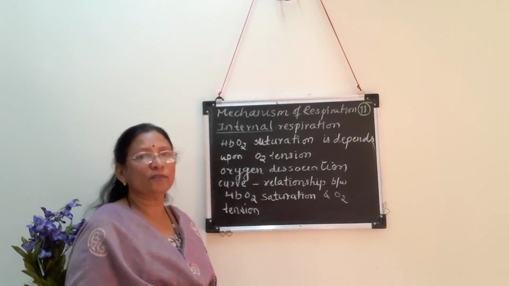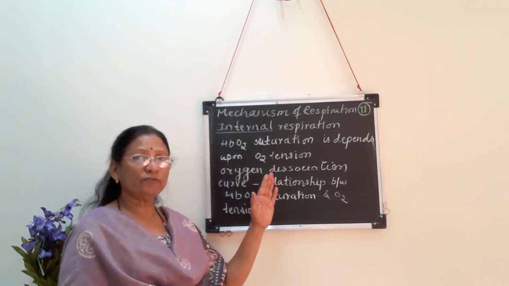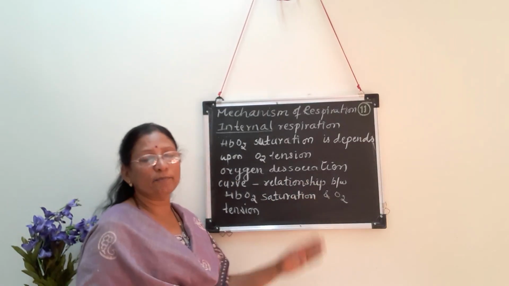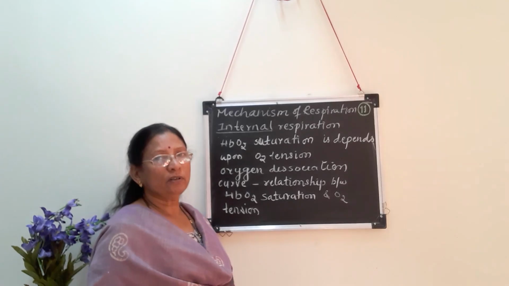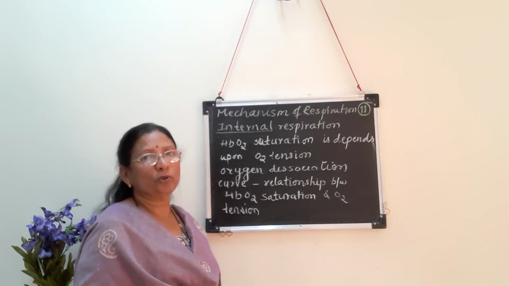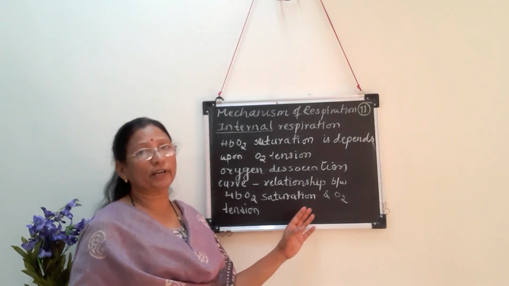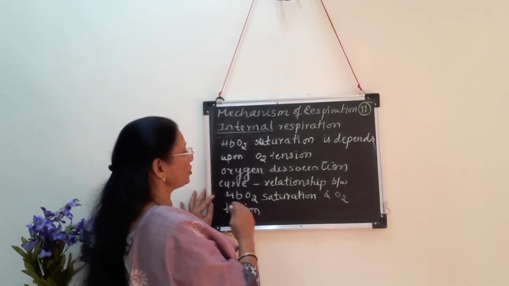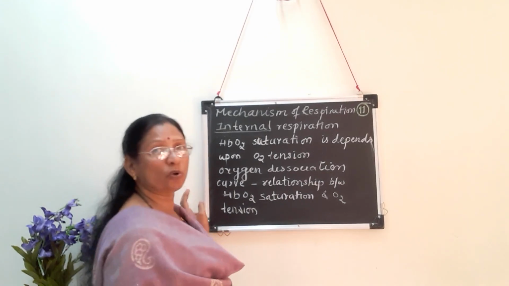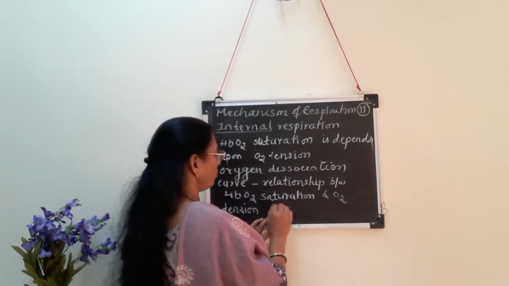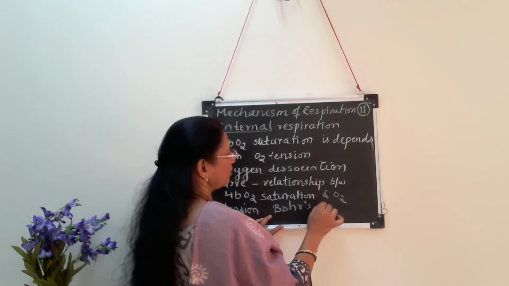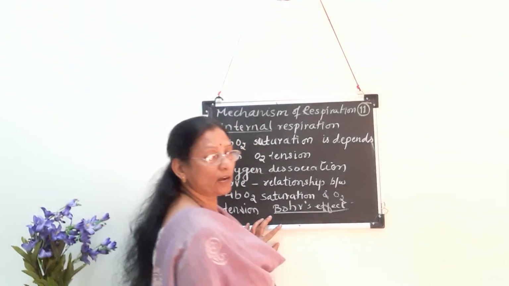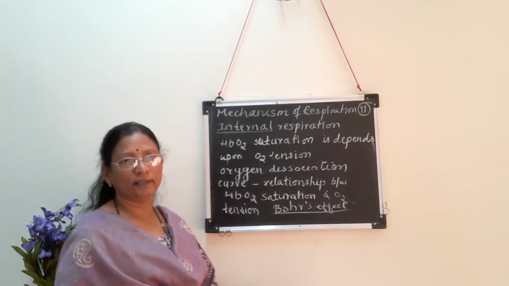In that graph the oxygen dissociation curve is shown shifted to the right side. Shifting of the oxygen dissociation curve towards the right side is because of low pH and high concentration of carbon dioxide. This shifting of the oxygen dissociation curve towards the right side is also called Bohr's effect. We have studied this Bohr's effect before, so I am not going to repeat it again. Through a graph you can understand it very clearly.